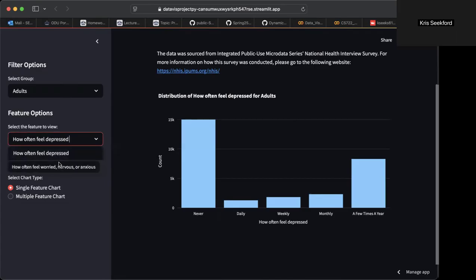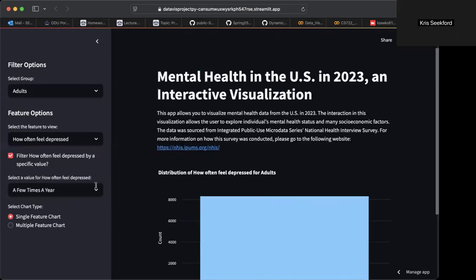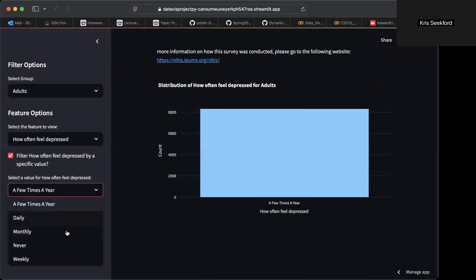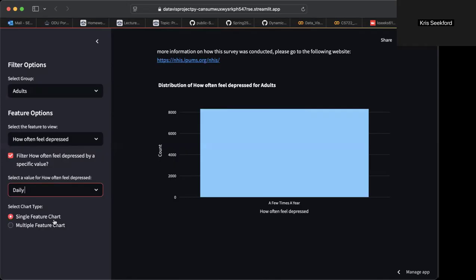And then there are two different features you can select to view for both adults and children, and it's how often they feel depressed or how often they feel worried, nervous, or anxious. This filter button lets you select a certain value for those two features. So, for example, how often they feel depressed. Oh, I only want to look at daily people.